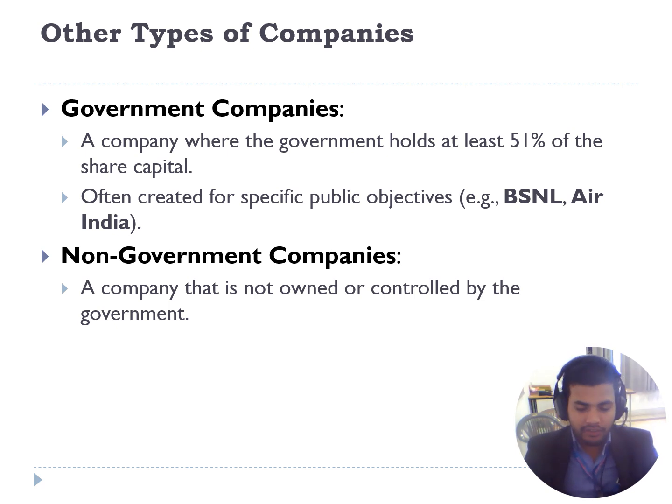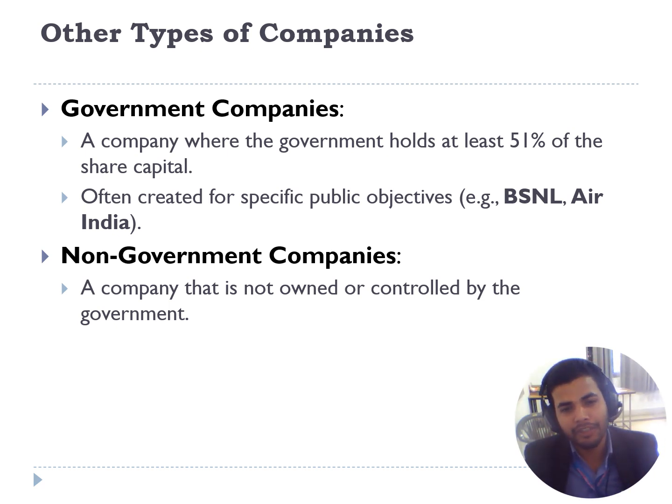On the basis of classification, there are other types of companies such as government companies and non-government companies. Government companies are companies in which the government holds at least 51% of the share capital, meaning when the majority of the shares is held by the government, then it is called a government company, such as BSNL, Bharat Sanchar Nigam Limited.